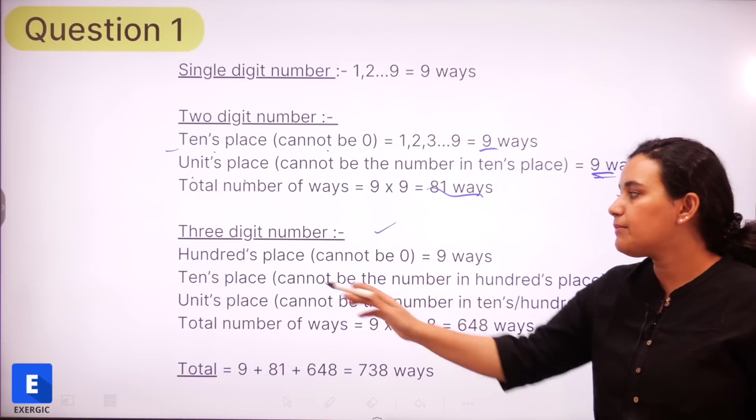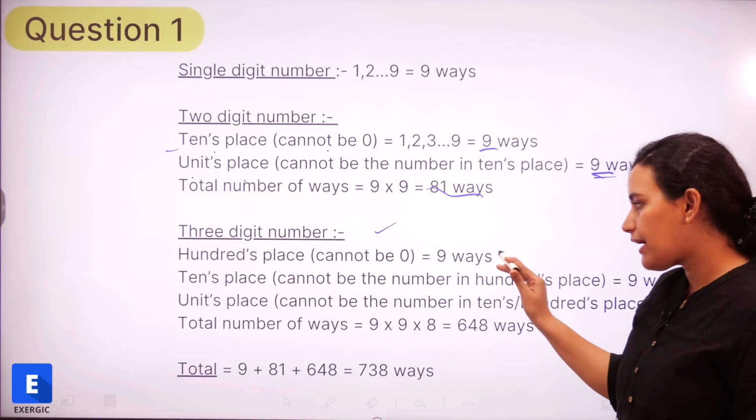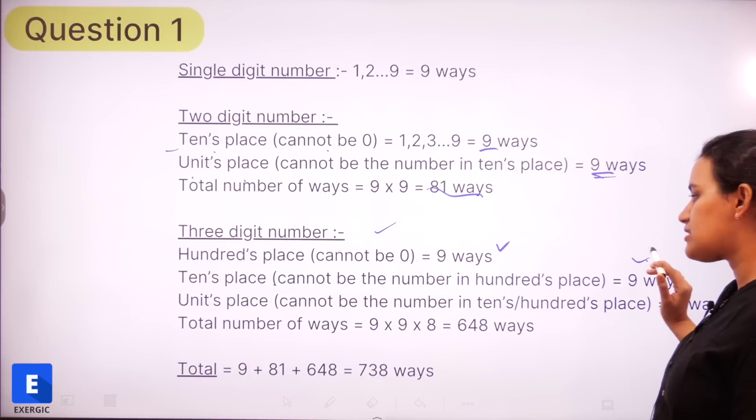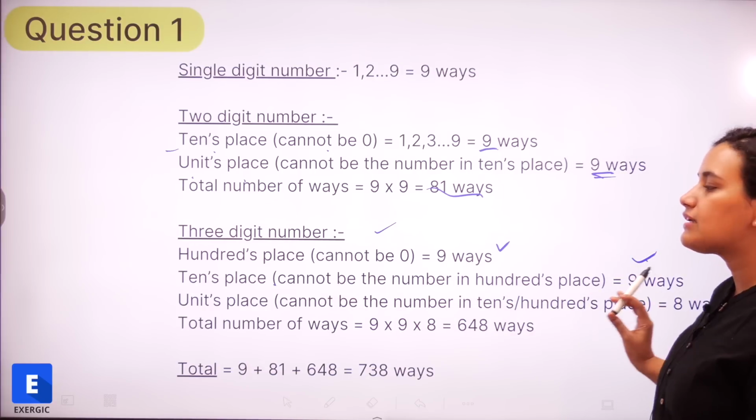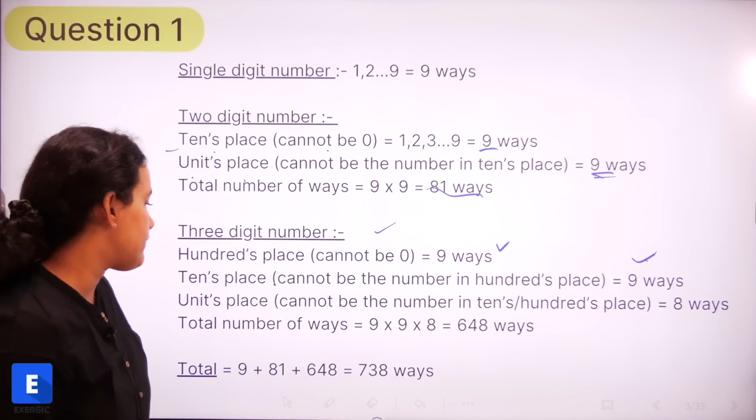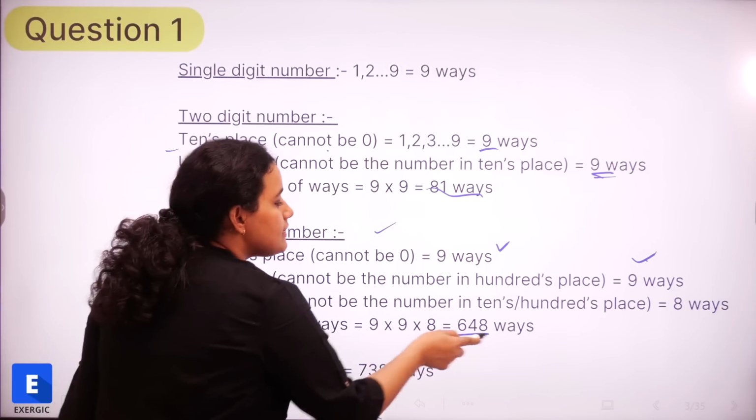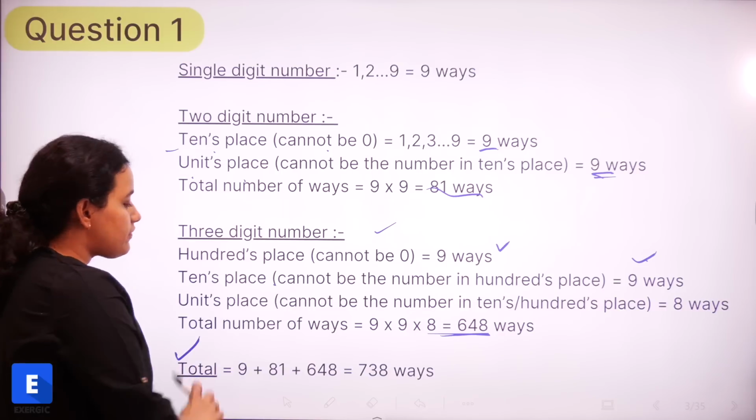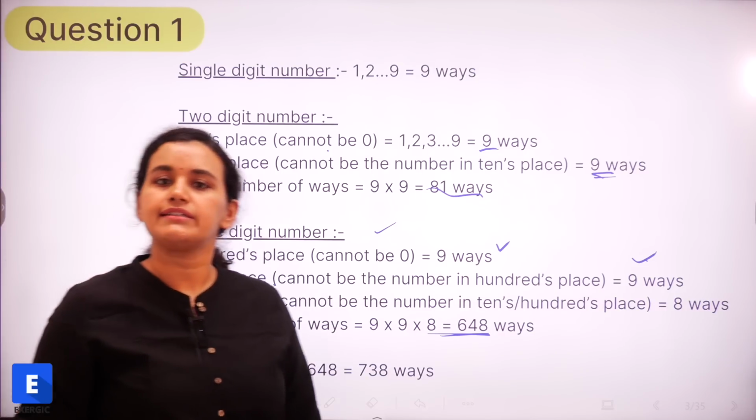Similarly for 3-digit number, hundreds place cannot be 0. So 9 ways. Tens place cannot be the number in the hundreds place, so 9 ways again. And units place cannot be the number which is there in the hundreds and tens place, so 8 ways. And the total number of ways is going to be 648. So we add all of that up to arrive at the final answer, which is 738 ways.